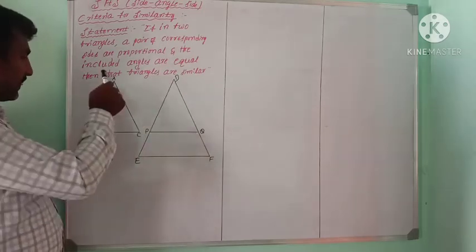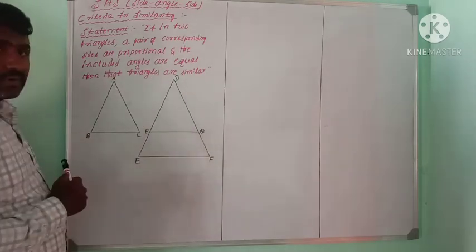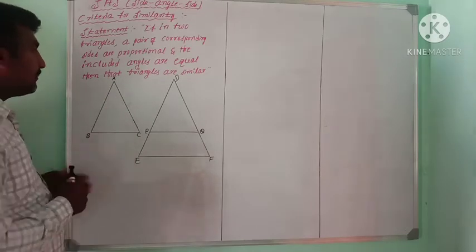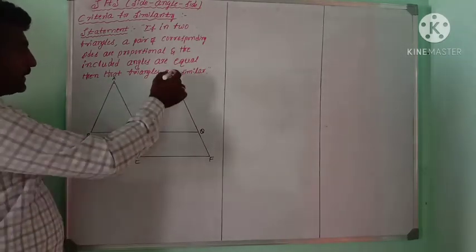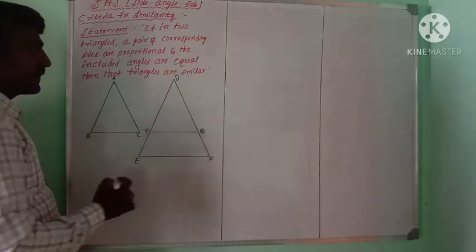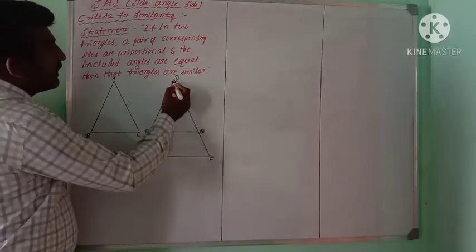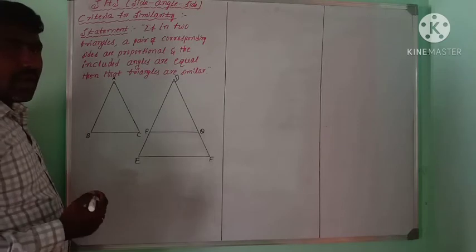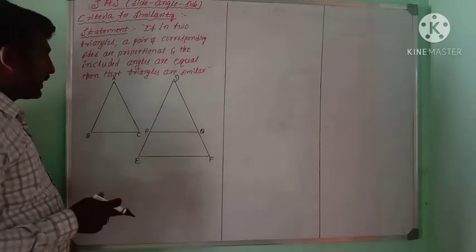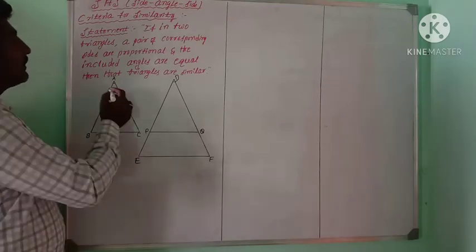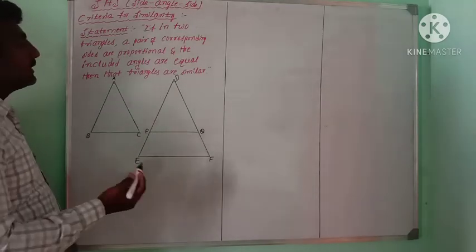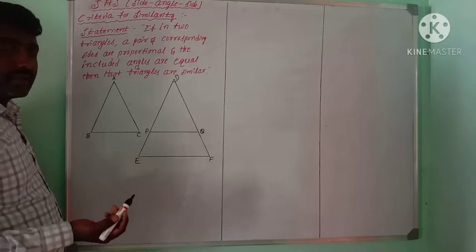AB and AC are the corresponding sides, with included angle A. In the other triangle, DE and DF are the corresponding sides and D is the corresponding angle. When in two triangles a pair of corresponding sides are proportional and included angles are equal, then they are similar.